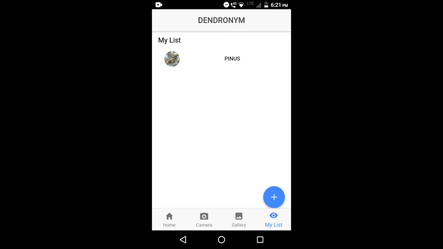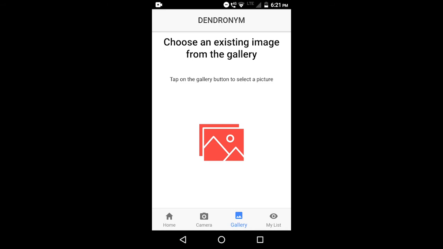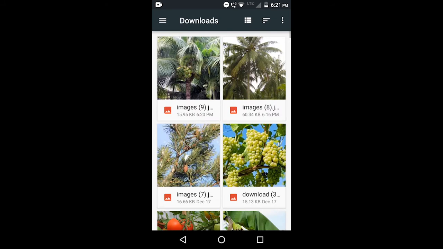Now here in the application, we'll give the image of the tree either through the camera or gallery, and the application identifies which species a tree belongs to. Let's test it and give an image through the gallery now.